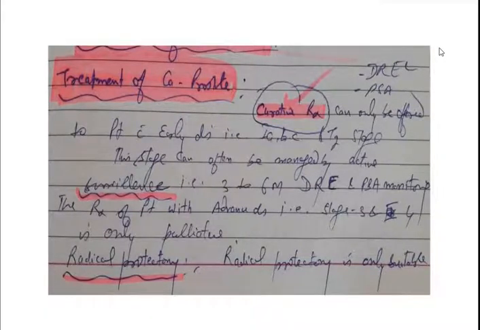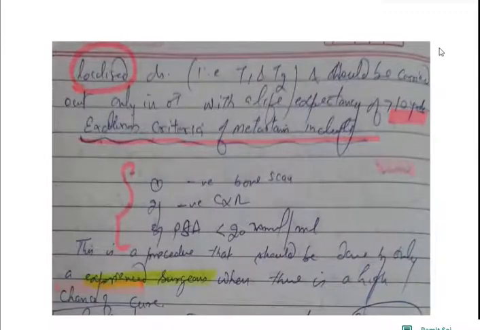Radical prostatectomy means radical removal of the prostate, seminal vesicle, pelvic lymph nodes, base of the bladder, and urethra.